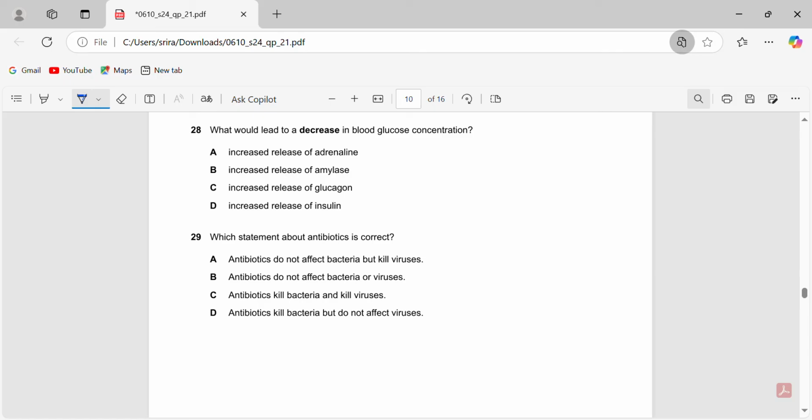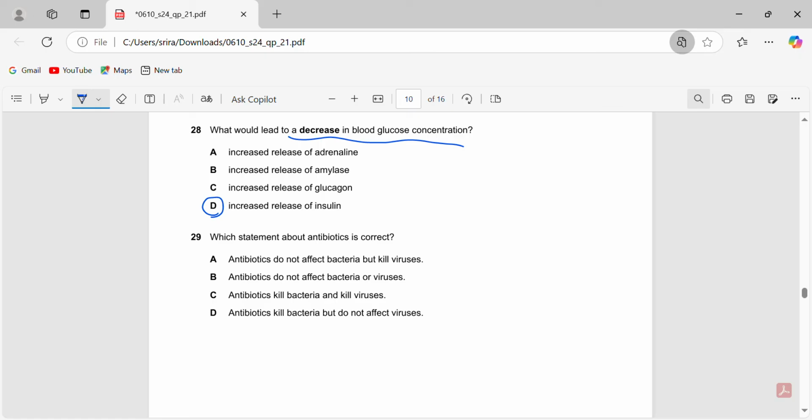28. What would lead to a decrease in blood glucose concentration? It's going to be increased release of insulin, because if you know the homeostasis process, the pancreas cells release either insulin or glucagon. If there's a higher blood glucose concentration, that means insulin needs to be released, and the insulin induces the liver to convert glucose to glycogen, decreasing blood glucose concentration. Vice versa is done by glucagon. If there's a low blood sugar level, glucagon will go to the liver and induce it to convert glycogen into glucose, increasing blood glucose. But here they've asked decrease, so it has to be increased release of insulin.